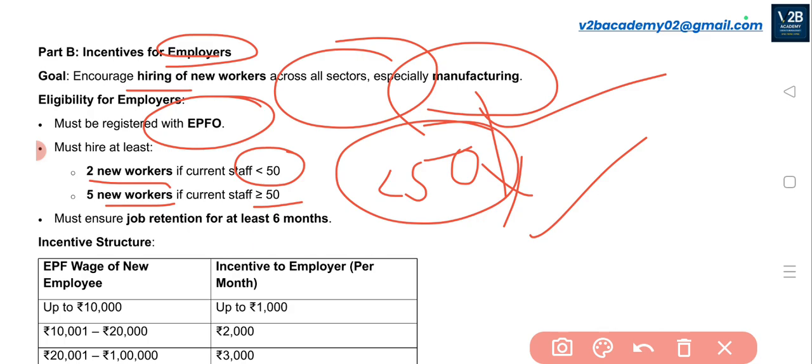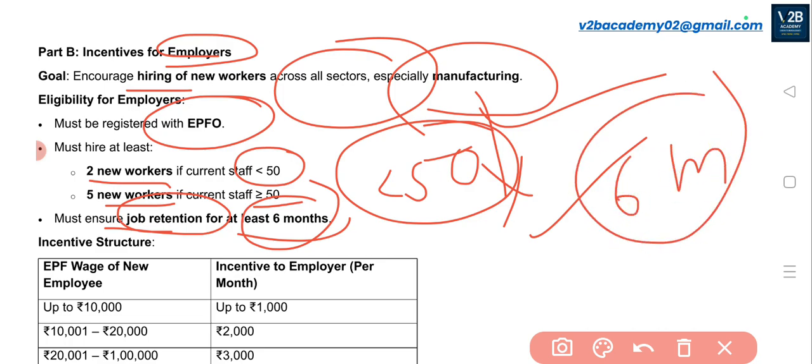They must ensure that the job retention will be at least 6 months. If they are hiring, the job retention needs to be at least 6 months, so continuous service of 6 months needs to be taken from the first time employees or the new person who is getting hired.